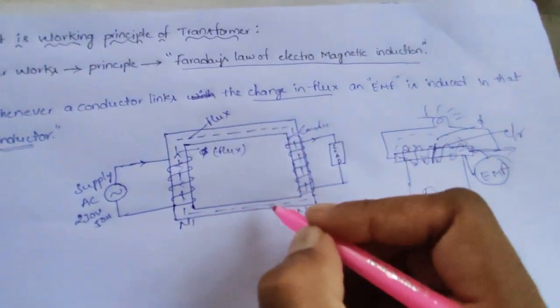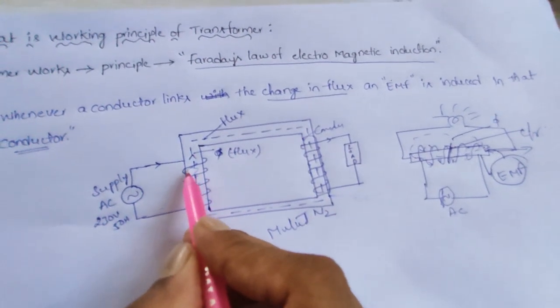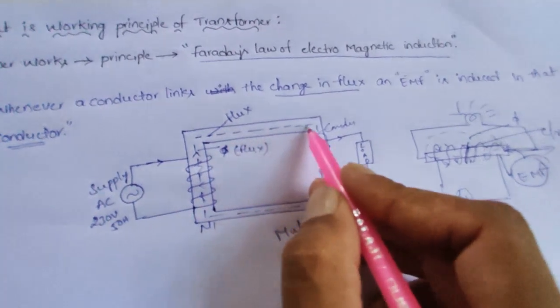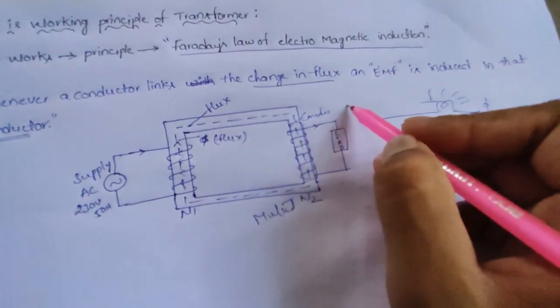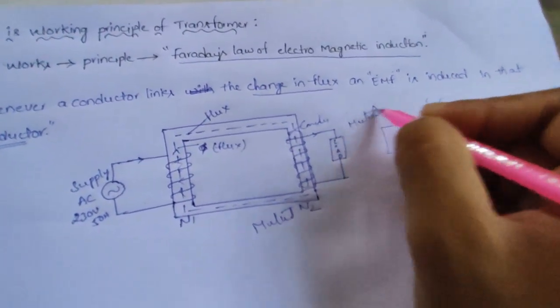This is also known as mutual induction. Also, whenever this conductor has current and produces flux, this flux is cut by this conductor and EMF is induced in this conductor. It is known as mutual induction.